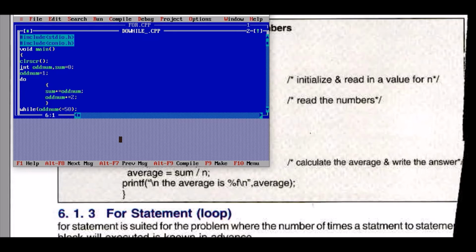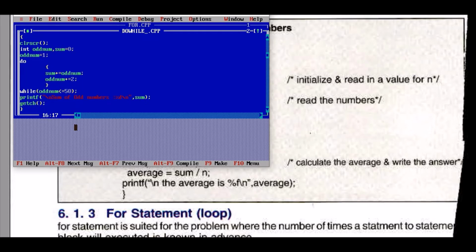We have initialized two variables with integer data type, sum and odd number, to check the sum of odd numbers that you want. Then odd number is equal to 1. We have given the value of sum and odd number. Now first, do this: sum plus odd number, then increment the value and put it in odd number. The value is 2.